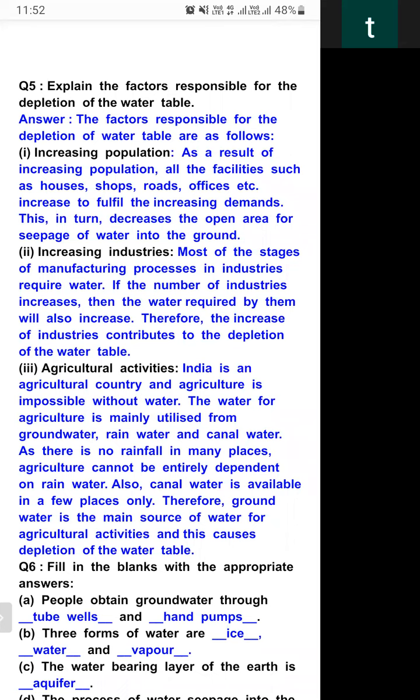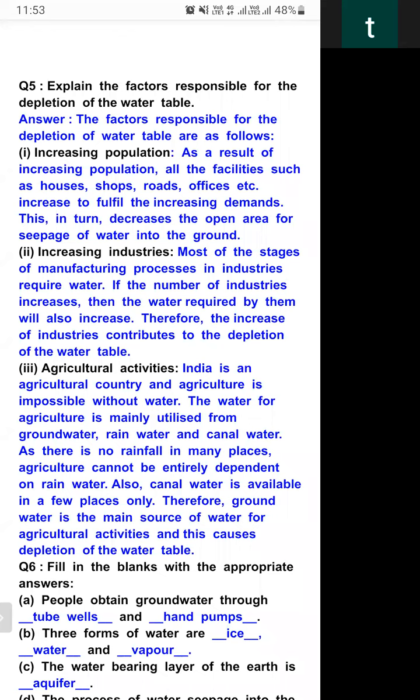If number of industry will increase, the requirement of the water will be increased, and most of the industry getting water from the groundwater, means below the earth surface. They are fetching water, they are getting water from the water table, and it will be depleted day by day.